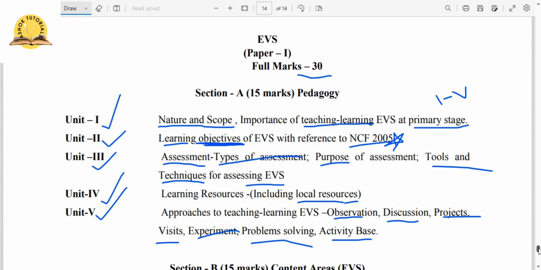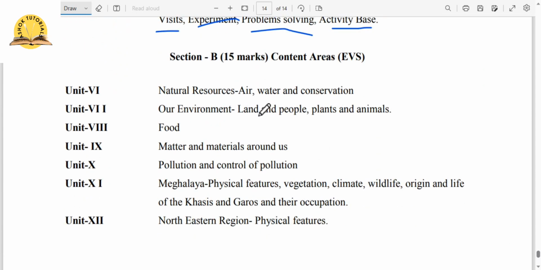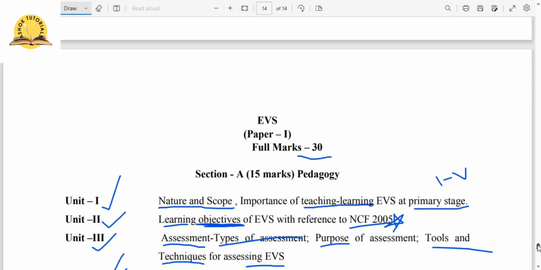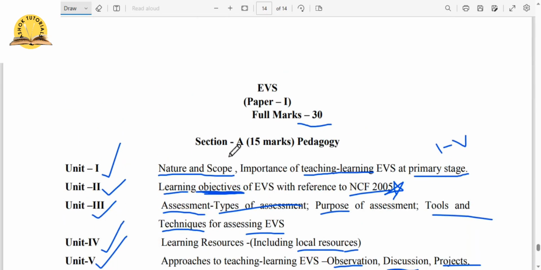Now let us go to the second section, that is section B, and this section B will be for 15 marks. I don't know whether I told you or not, this section A is for, yes, I think I haven't told you, this section A is for 15 marks and section B is also for 15 marks.